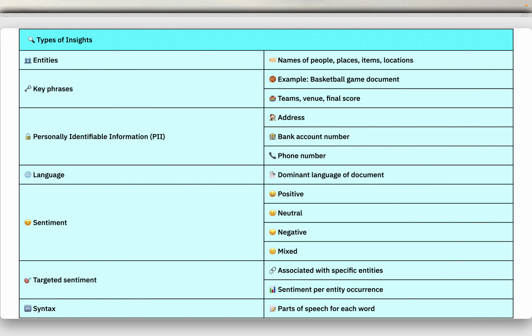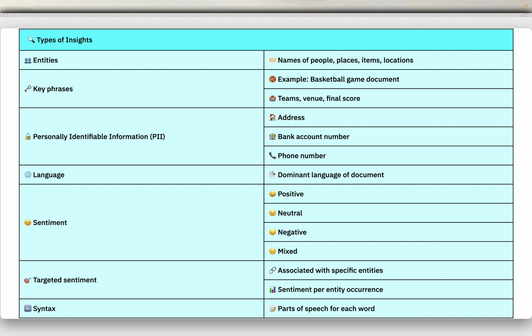So here we'll see what are these insights that are available, and these are the types of insights. So Amazon Comprehend uses a pre-trained model to examine and analyze a document or a set of documents to gather insights about it. This model is continuously trained on a large body of text so that there is no need for you to provide training data. Amazon Comprehend analyzes the following types of insights.